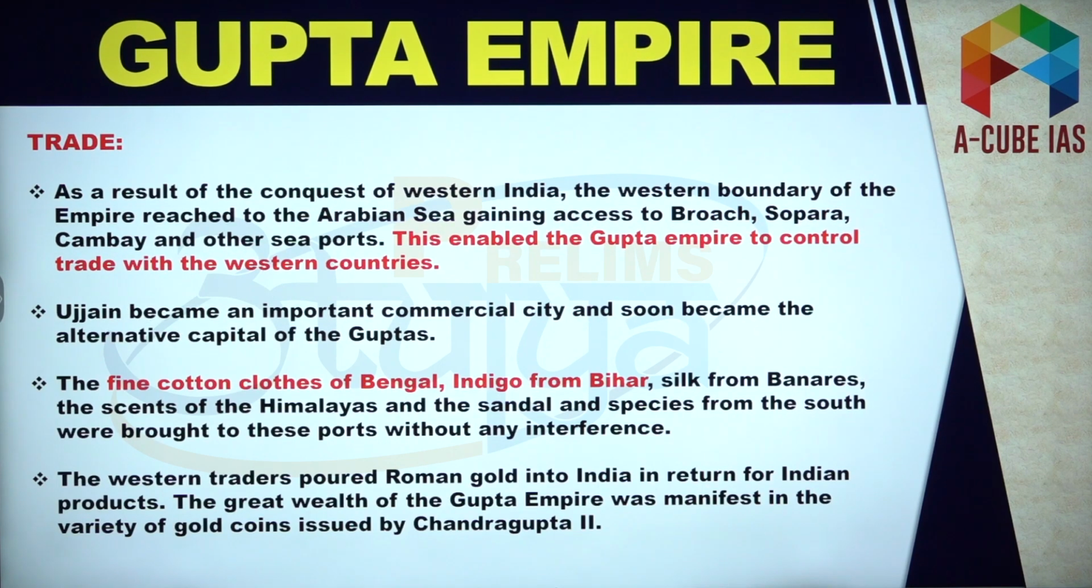Now let me put some light on the trade aspect of Gupta Empire. Since Chandragupta II conquered the western part, the western boundary reached the Arabian Sea. This enabled the Gupta Empire to control trade with the Western countries. And remember, Ujjain became an important commercial city, and soon it became the alternative capital of the Guptas also.